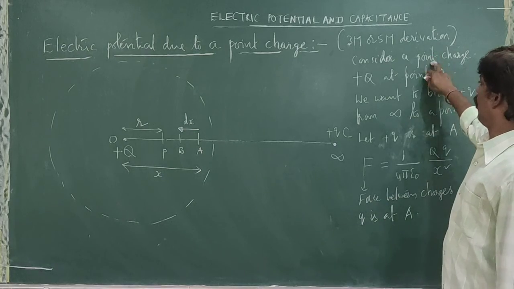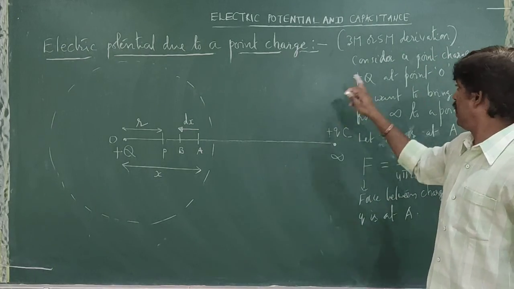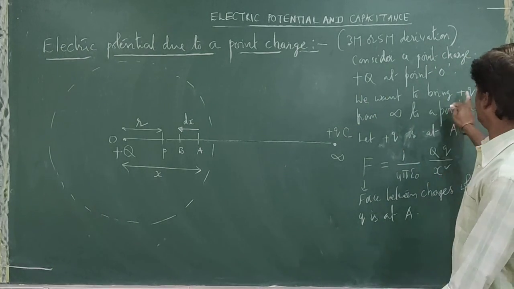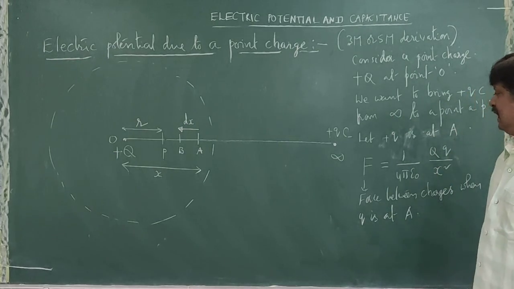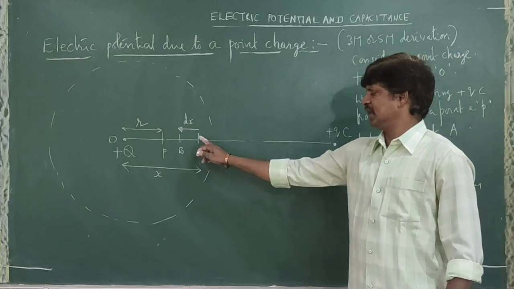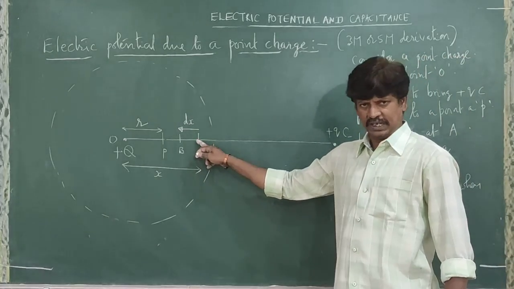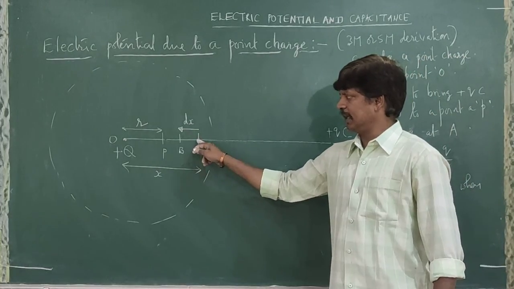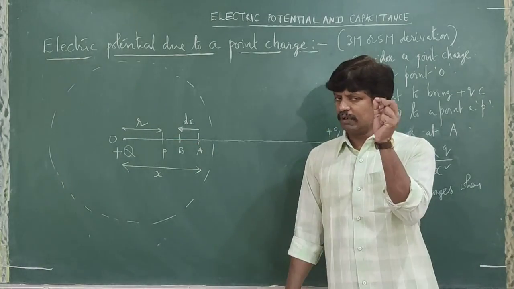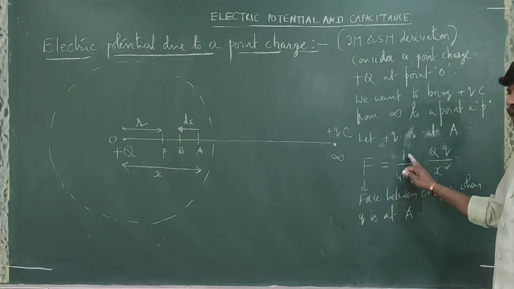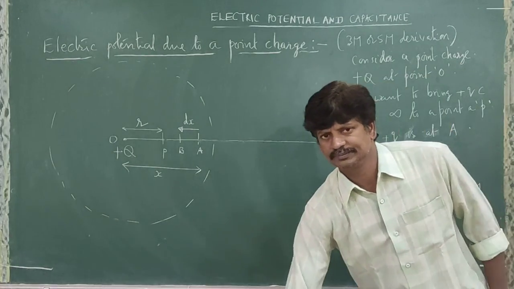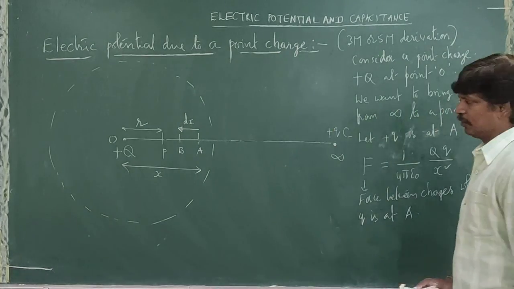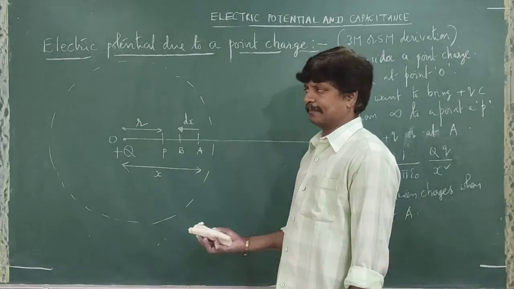So consider a point charge plus Q at point O. We want to bring plus Q coulombs from infinity to a point P. Where is P? Inside the electric field. Let initially the charge be at point A. When it is at point A, between these two charges there will be a force. And what is that force? 1 by 4 pi epsilon naught, capital Q small q, divided by x square. Is that clear?